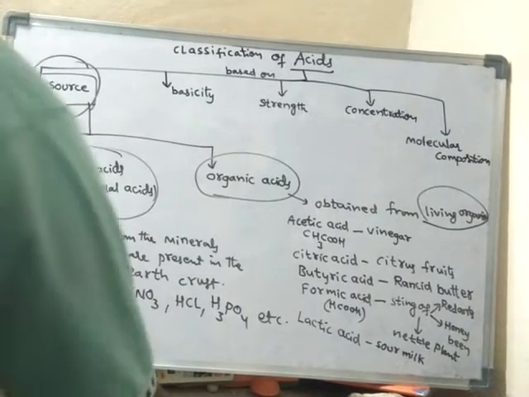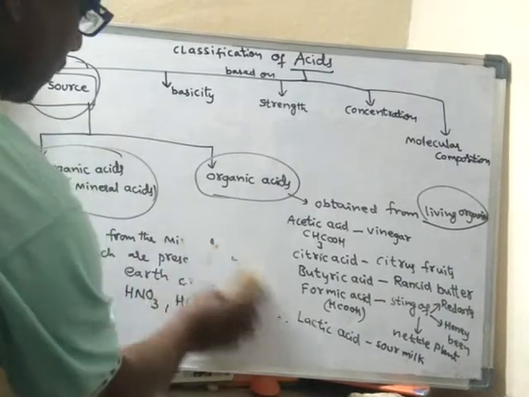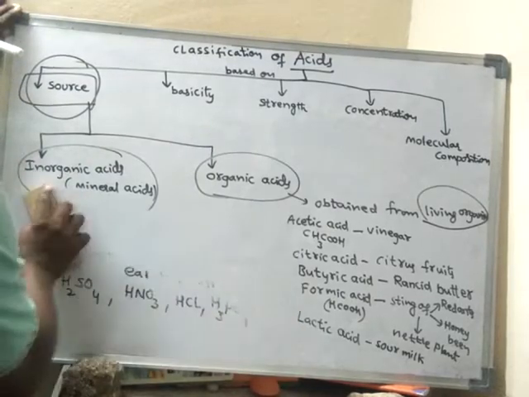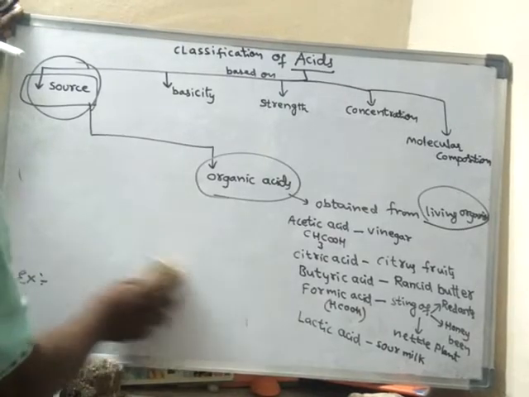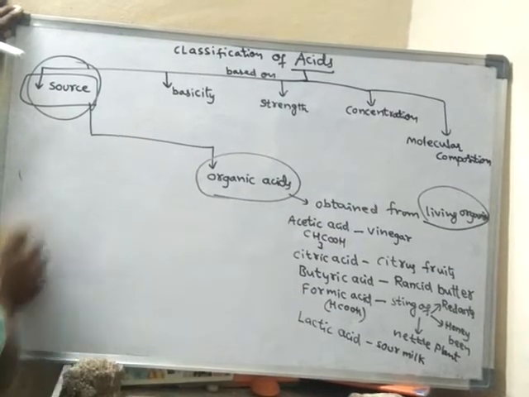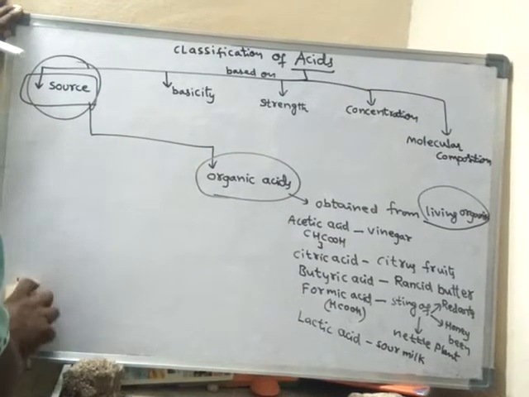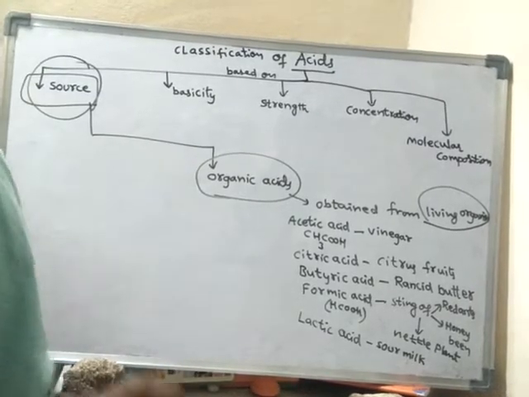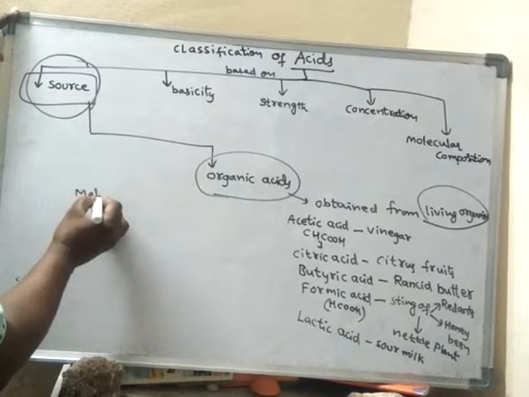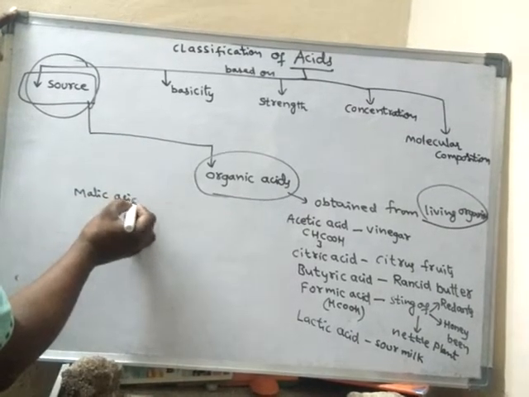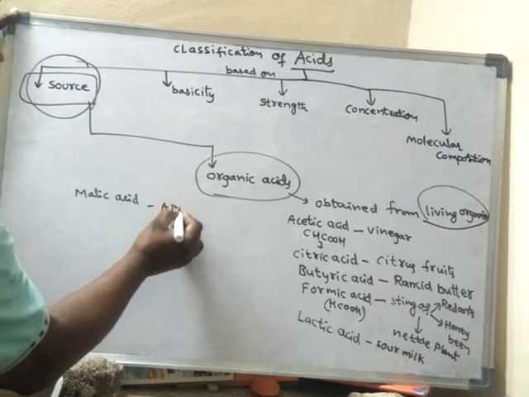Okay, and some more examples of organic acids. Malic acid, already we have seen malic acid. Malic acid is present in apples.